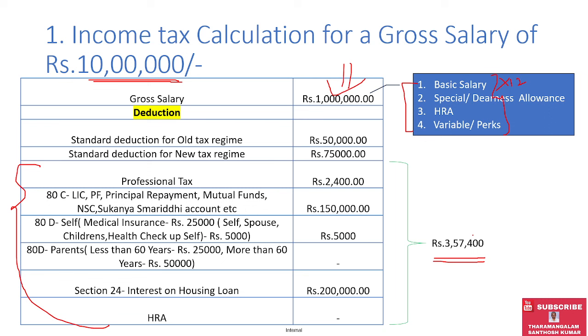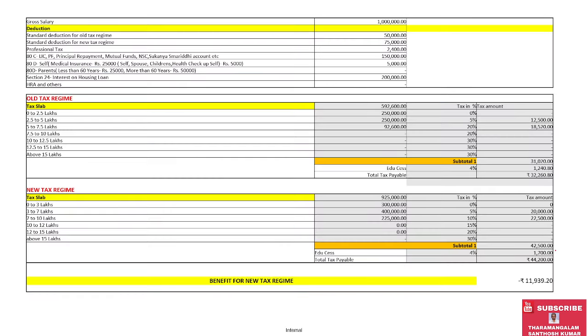3,57,400. I would remind the subscribers once again that it is an addition of 2,400 professional tax, 80C 1,50,000 and 80D worth 5,000, and for 80D parents I have not considered anything. For section 24, I have considered 2 lakhs, and for HRA I have considered nothing. So this is only for the old tax regime deduction, the ideal condition I have considered. So now let me show you.